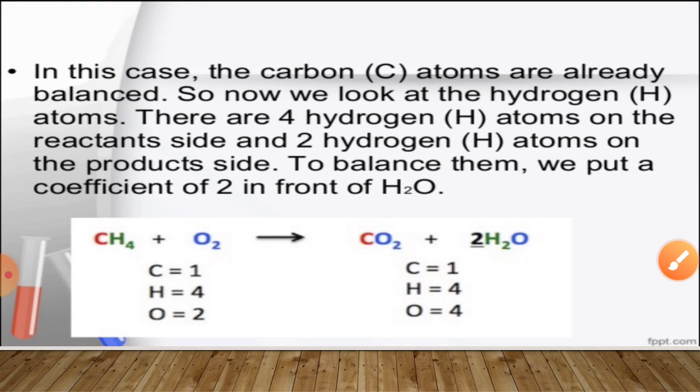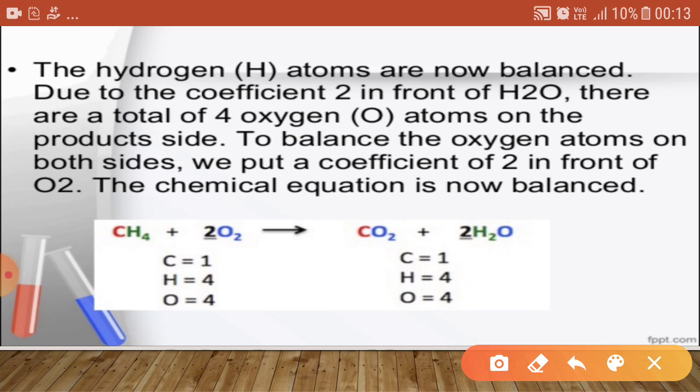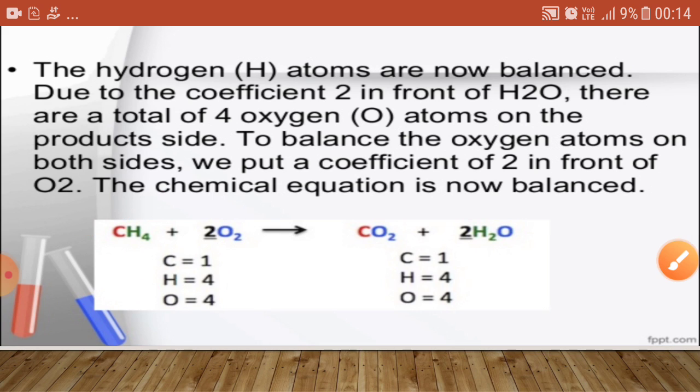So how can we balance this? If we multiply by 2 on the reactant side, then oxygen becomes twice, and to get 4 oxygen in the product we also multiply by 2. Due to the multiplication of 2 with the water molecules, hydrogen also becomes 4 in number in the product. That's how it is balanced in both the reactants and the products, and it becomes a balanced chemical equation.